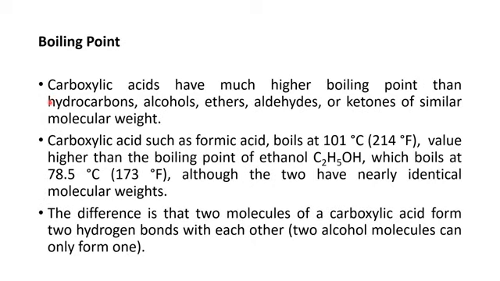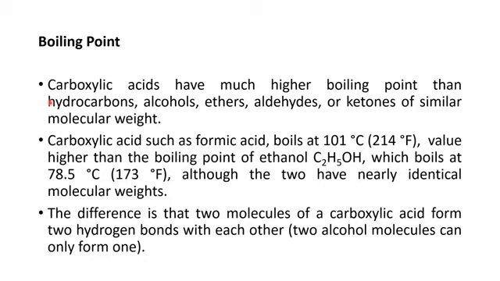How can we explain the boiling point of carboxylic acid on the basis of intermolecular forces? First, you have to remember that carboxylic acids have a high boiling point in comparison to hydrocarbons, ethers, alcohols, aldehydes or ketones of similar molecular weight. Here is an example of a carboxylic acid, which is formic acid. Formic acid boils at 101 degrees centigrade, whereas the boiling point of ethanol is 78.5 degrees centigrade.